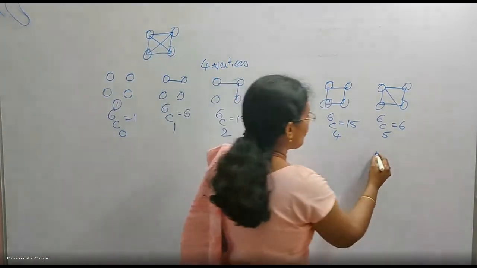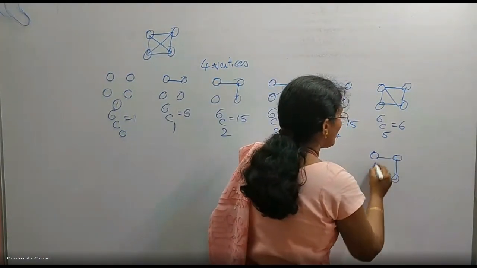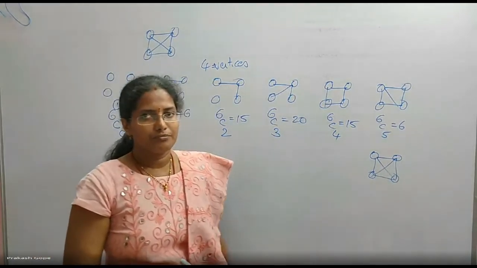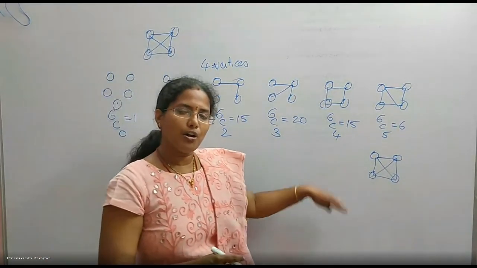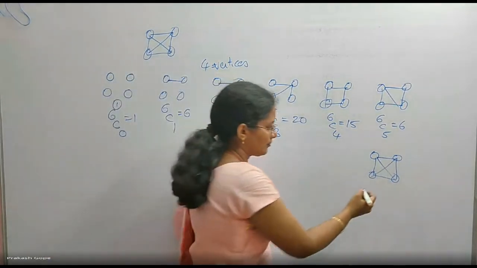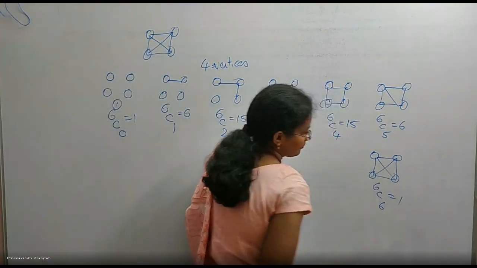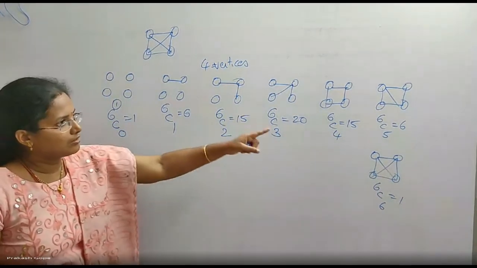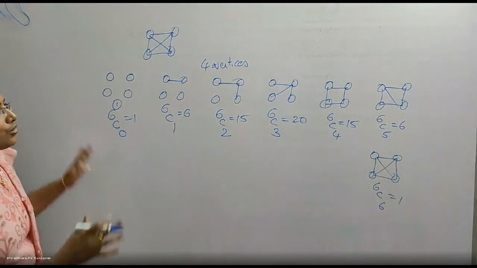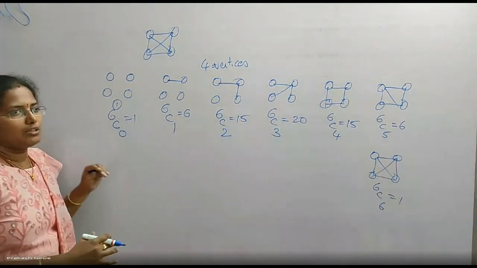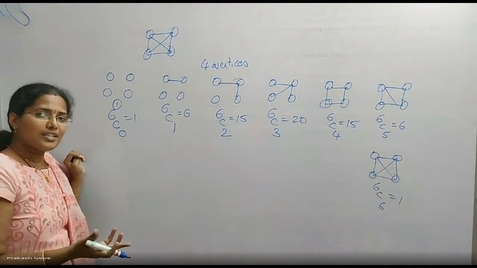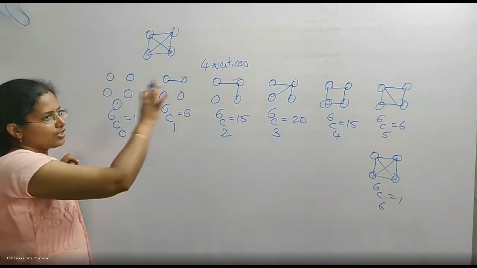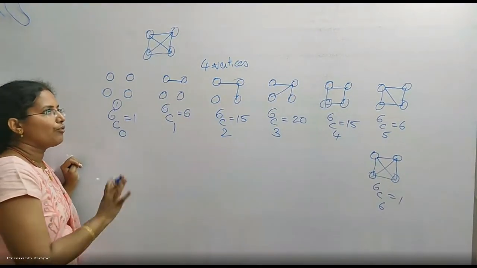Finally, 4 vertices, all 6 edges. Only one possibility, that is the complete graph. All 6. Pick all the 6. 6C6 ways, which is 1. This is also one graph. Remaining all, there can be many graphs. So these many different graphs are possible having 4 vertices. They said clearly, need not be connected. Okay, so all these are different possible graphs with 4 vertices.